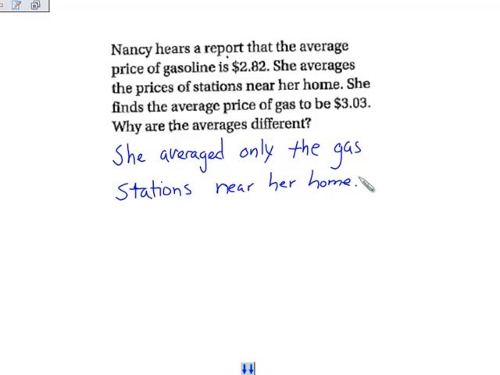That's the only gas stations she chose, were the ones closest to her home. To get a better average, she should have chosen gas stations at random, not only near her house, but also gas stations that aren't close, maybe in a different state, or maybe a different city, something like that. That will get her closer to that national average of $2.82.